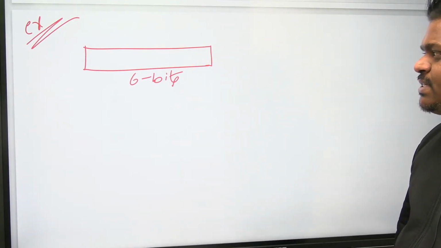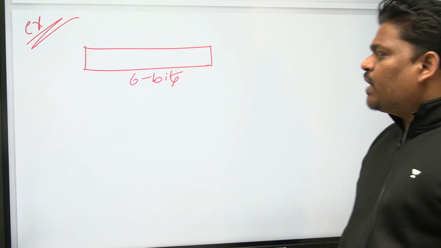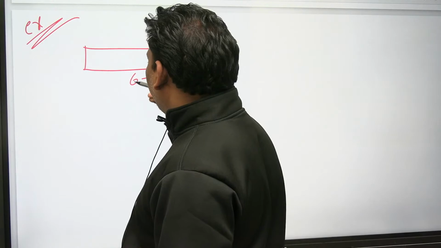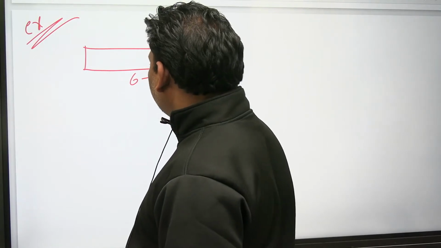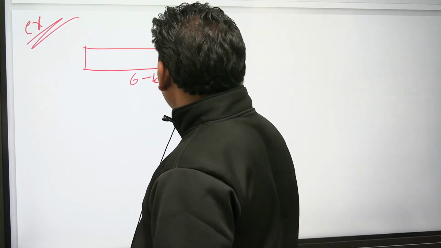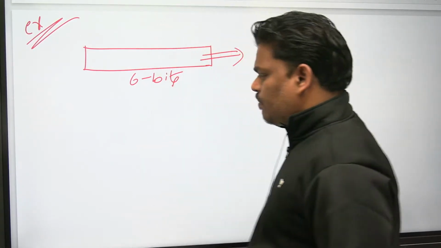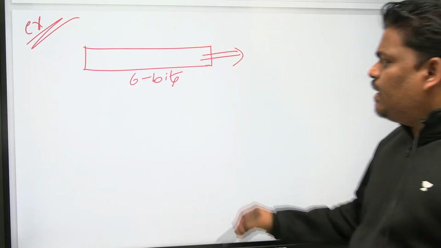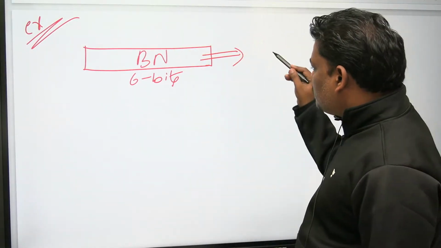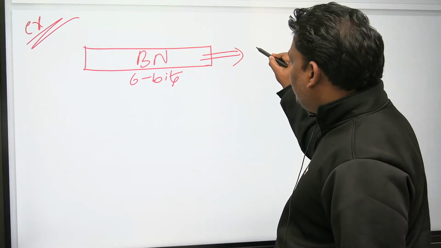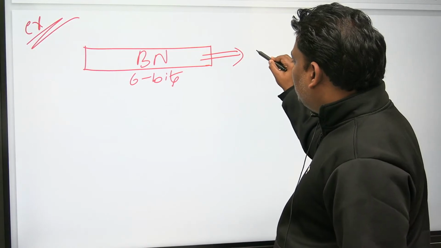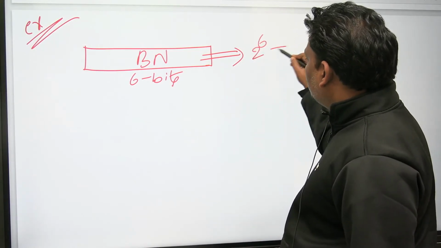This is also one of the basic points. If this binary number contains 6 bits, how many possibilities? Number of possible binary numbers, how many? I think 2 power 6, 64.